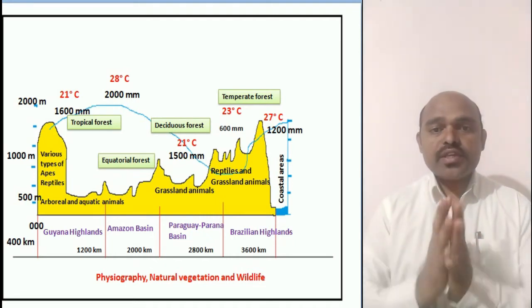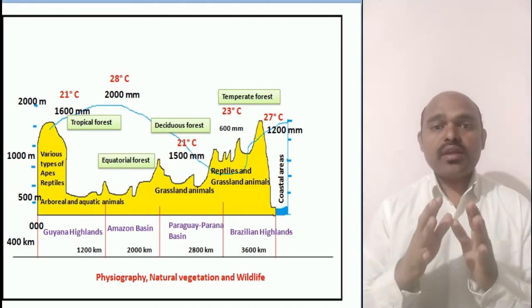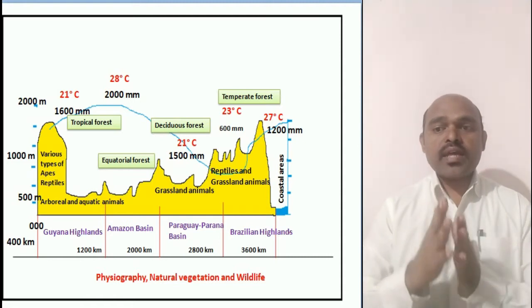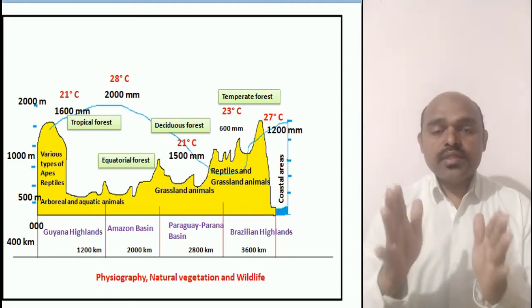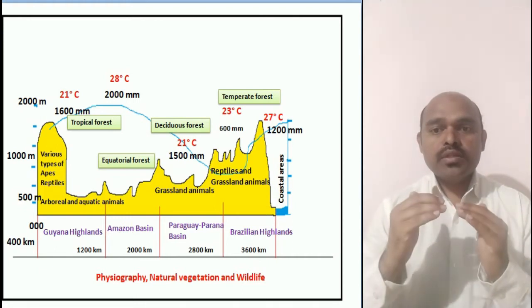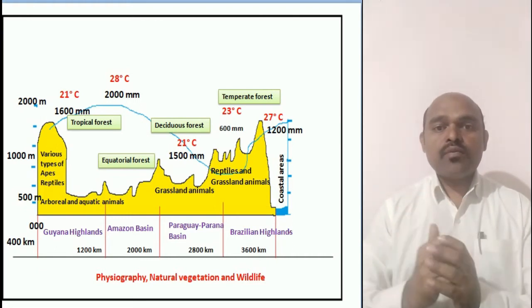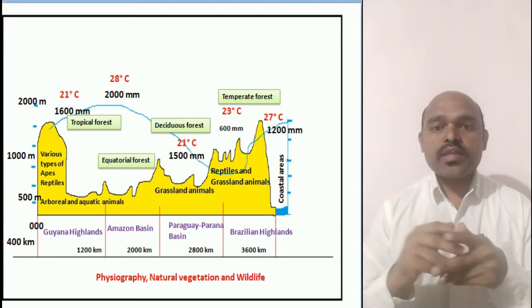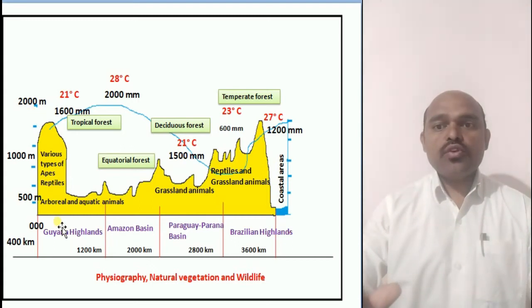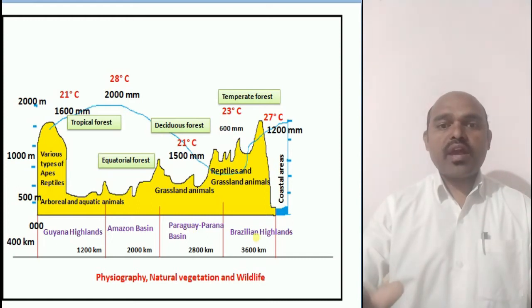On your screen, my dear students, you can see the figure of physiography, natural vegetation and wildlife. This figure explains the rainfall, flora and fauna of Brazil. For example, here you have the Guiana Highland. This region is the Amazon Basin. This region we have the Paraguay-Parana Basin. Here we have the Brazilian Highlands. And this part we have the coastal areas.